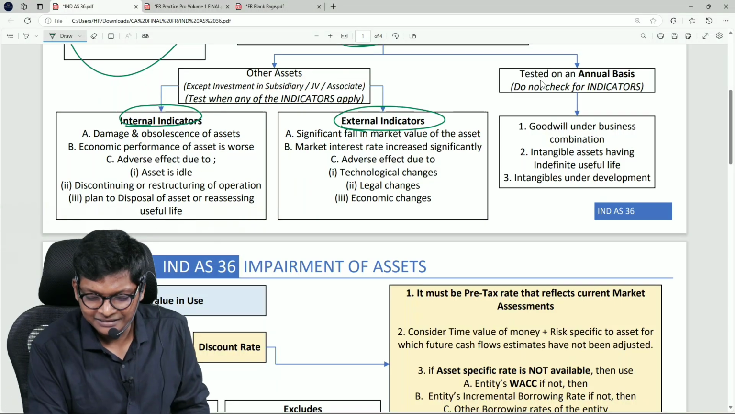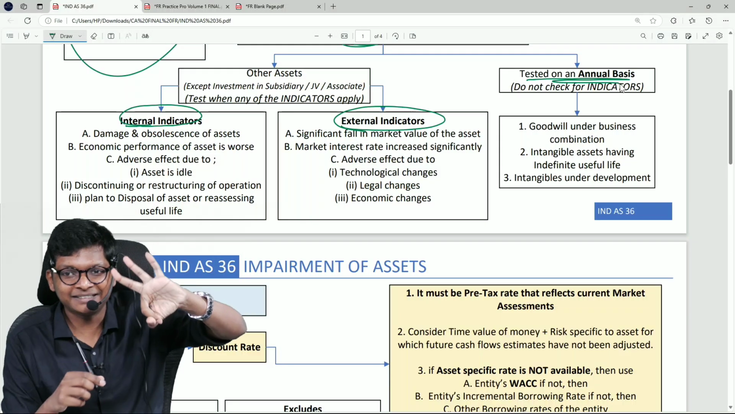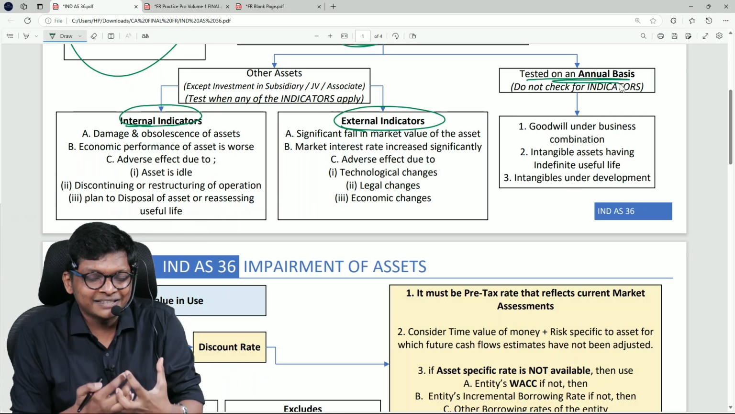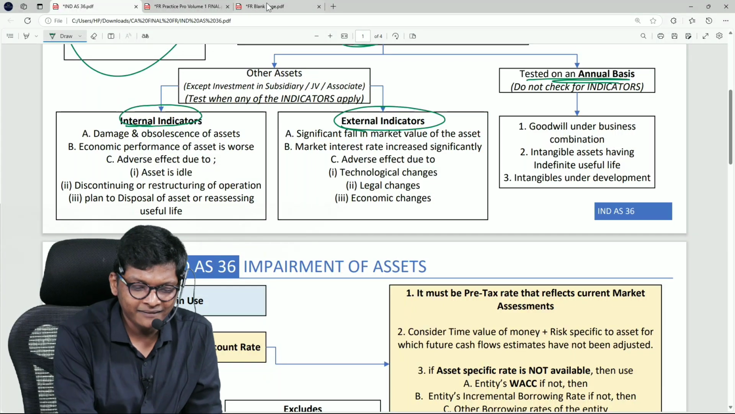No. There are some cases where I should test annually. We will come to that later. Leave that. There are 3 cases, only in 3 cases I will test it annually. For every other asset, don't worry about impairment unless these things happen. I will give an example.